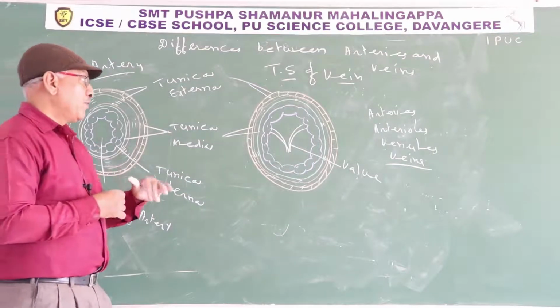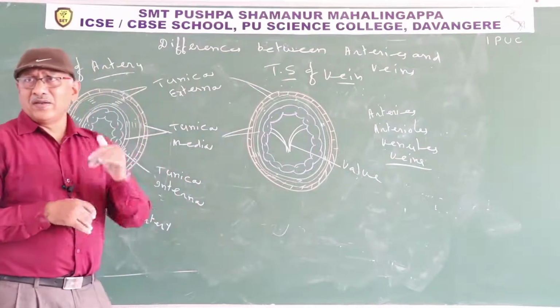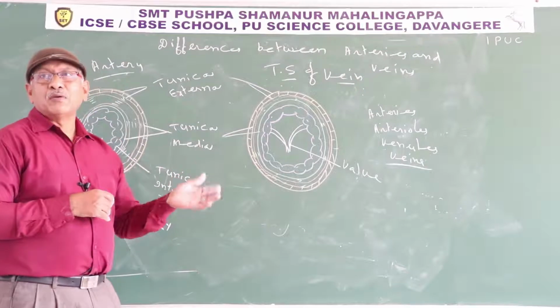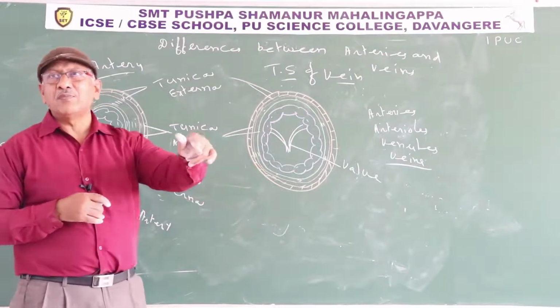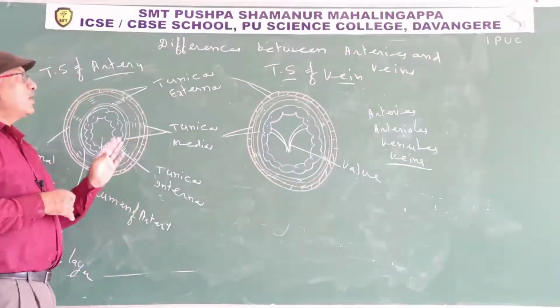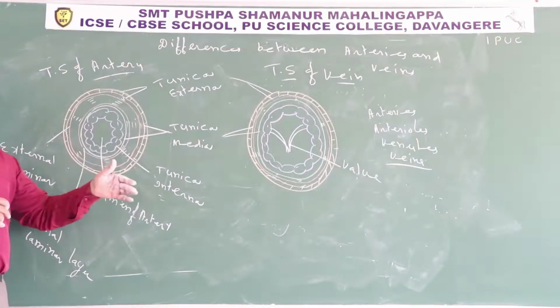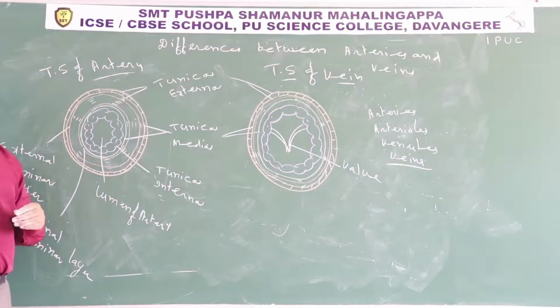Similarly, veins carry deoxygenated blood to the heart, but pulmonary veins carry oxygenated blood to the heart. So arteries are the distributing blood vessels. Veins are the collecting blood vessels. Veins collect blood from various organs and transport it to the heart.